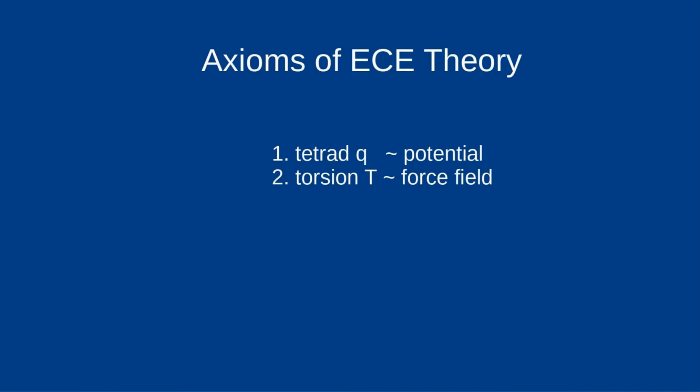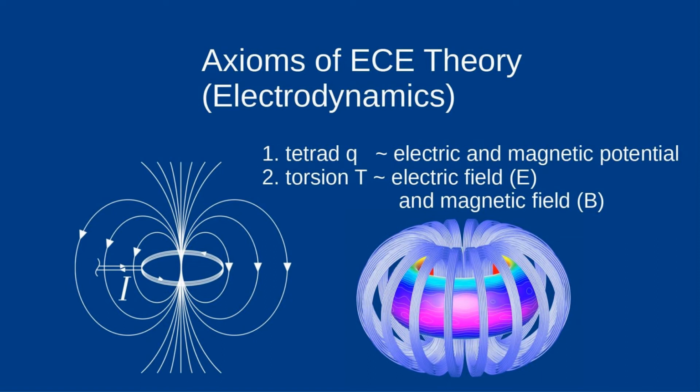These are generally, first, the tetrad Q corresponds to the physical potential fields. Second, the torsion T corresponds to the physical force fields. Let's start with the electromagnetic case. Then the potentials are the electric scalar potential and the magnetic vector potential, and the torsion corresponds to the electric and magnetic fields.